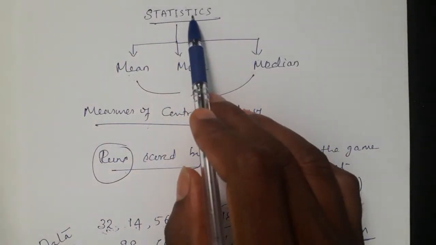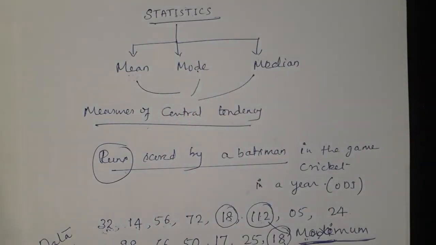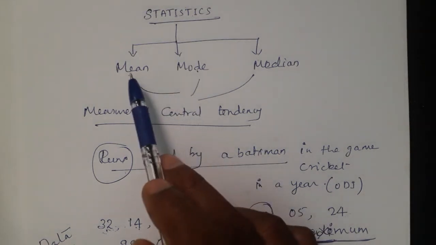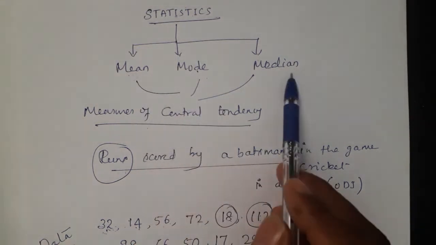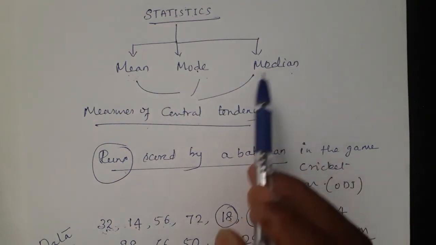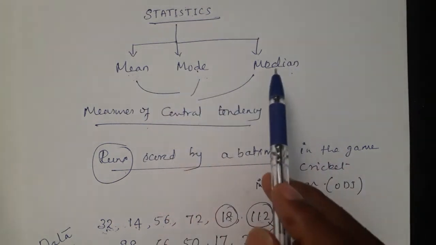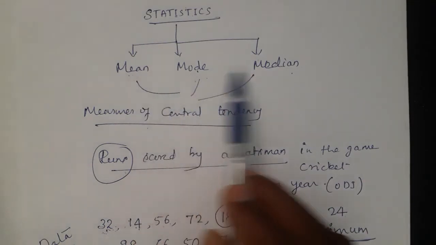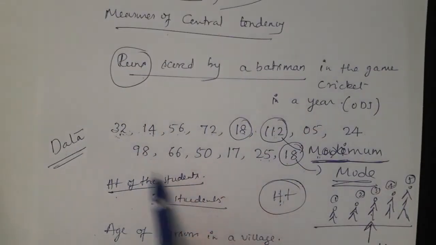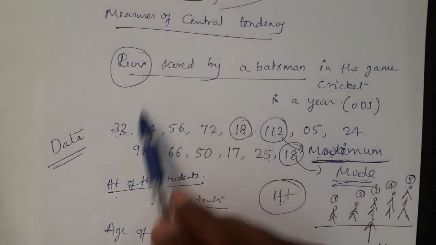Usually in statistics, we collect information in the form of data, and that data is collected as numerical values that we arrange. After arranging all the data, three common questions usually arise: that is mean, mode, median. In the collected data, say a batsman scored these runs.